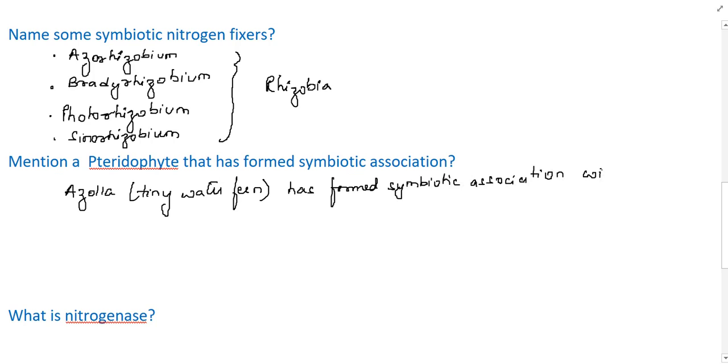With which genera of cyanobacteria? With Anabaena. Anabaena is a genus of cyanobacteria we discussed in the last slide. So the pteridophyte that forms symbiotic association is Azolla, which forms symbiotic association with Anabaena, a cyanobacterium.